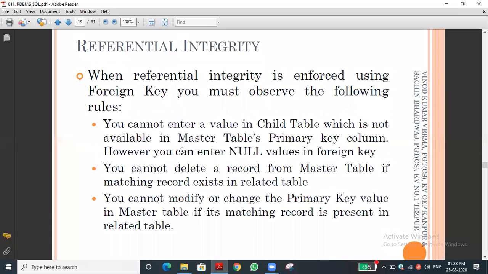Okay, so master table, what are the things? Master table means the foreign key as a primary key. Without making any proper changes in the master table, we cannot do any changes in the child table. It will not affect. This is protecting: we cannot delete, we cannot modify, we cannot enter a new value. This is not possible in the child table. We can do it only in the master table.